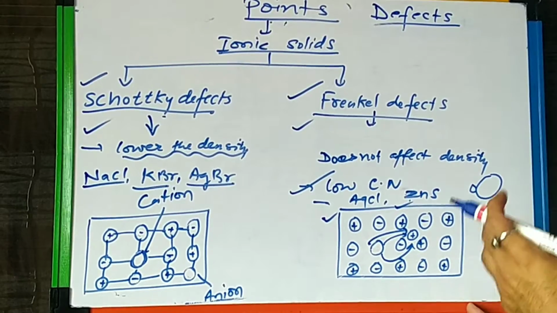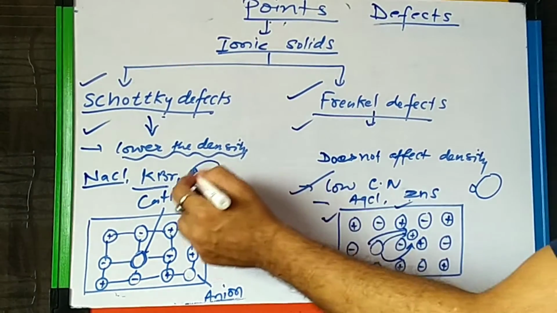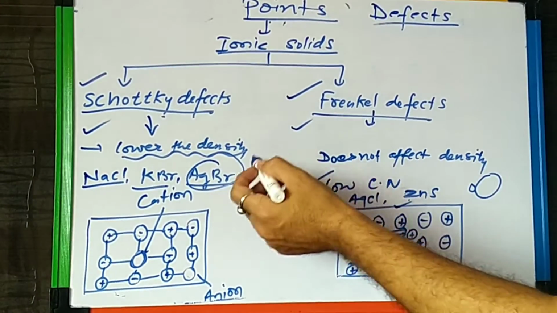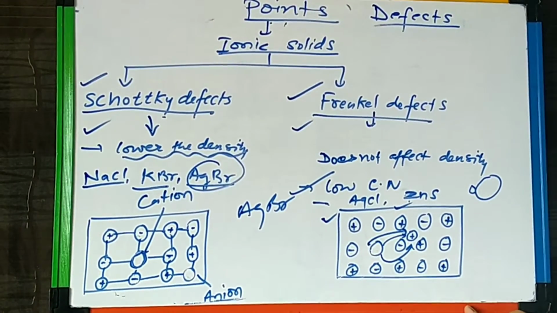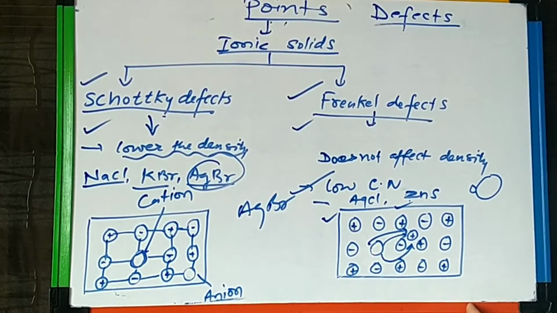And basically AgBr is the salt which shows both types of defects, Schottky defects and Frenkel defects.